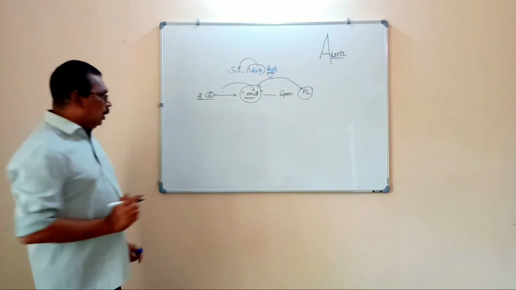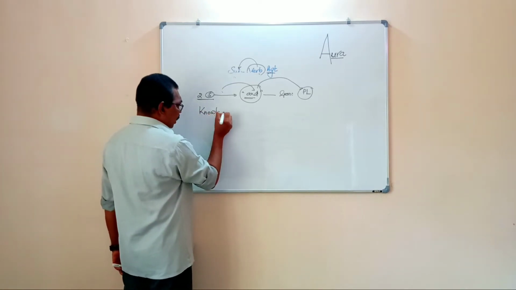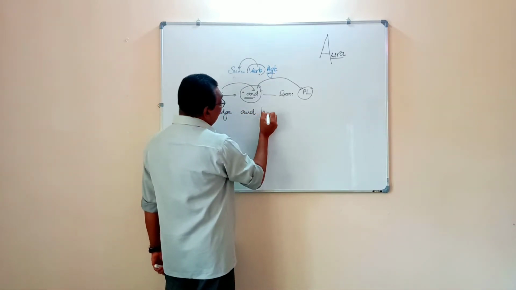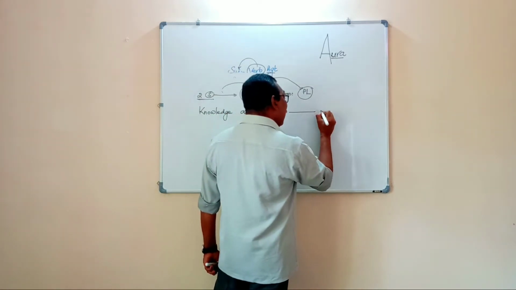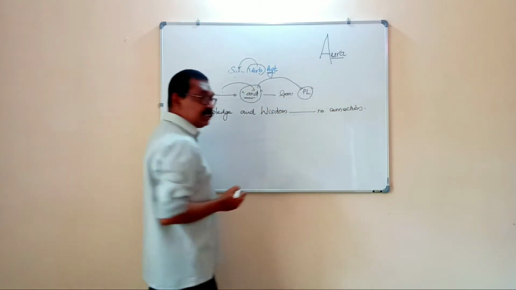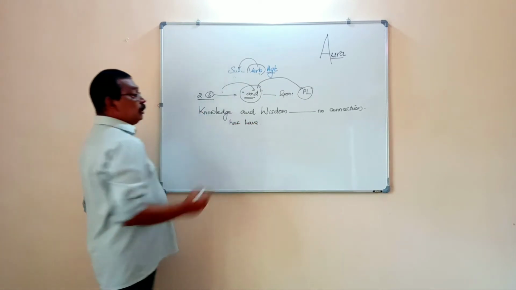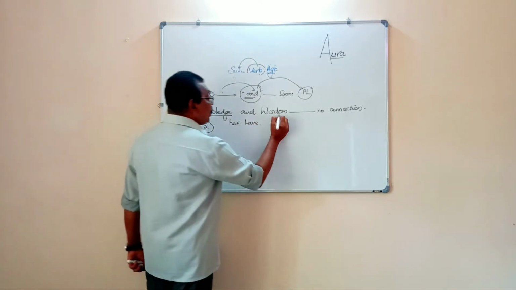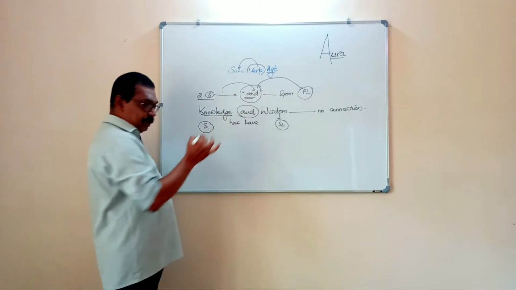For example, knowledge. This is one subject, and we use the connector and. The second subject is wisdom. Knowledge and wisdom dash no connection. This is the question in several examinations, whether we will use has or have. See, knowledge is subject 1, wisdom is subject 2, and both are connected with and.